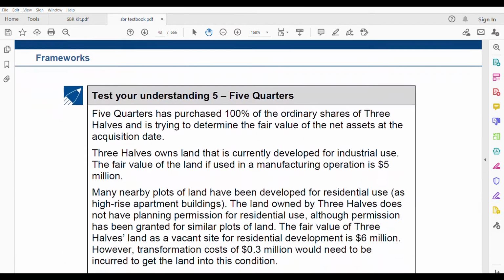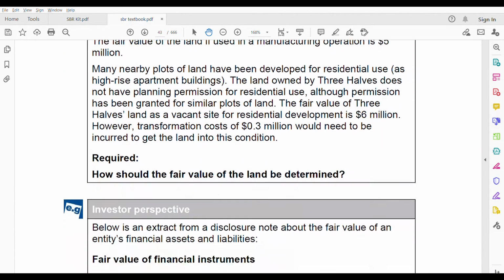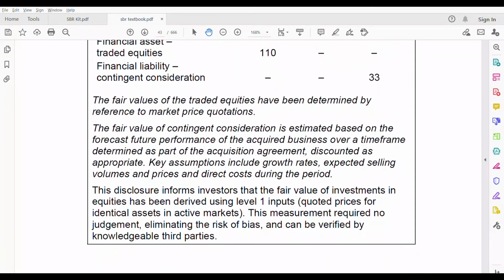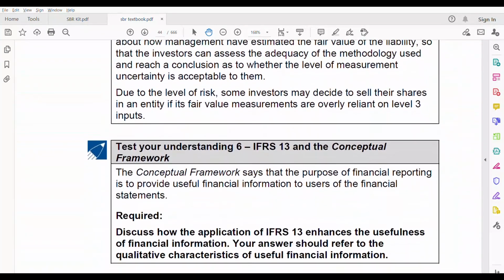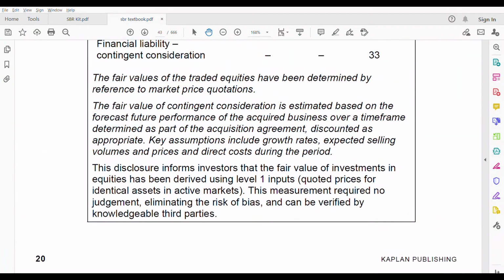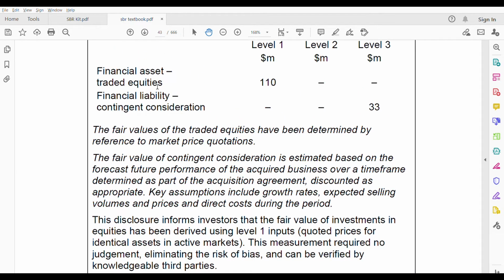Now test your understanding 5. Let us go through the investor's perspective. Below is an extract from the disclosure note about the fair value of an entity's financial assets and liabilities: fair value of financial instruments, level 1 and level 3. We are almost done. The fair value of the traded equities has been determined by reference to market price quotations. That's why it's in level 1.